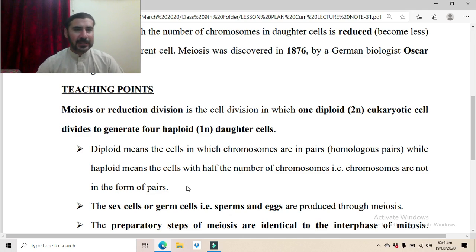So suppose in humans, if we take an example, the normal body cells, the somatic cells, are diploid, they have 2n chromosomes, meaning the total set of chromosomes, which is 46 chromosomes. While the sex cells, the sperms and eggs, are haploid cells and they have half the set of chromosomes, and that is 23.